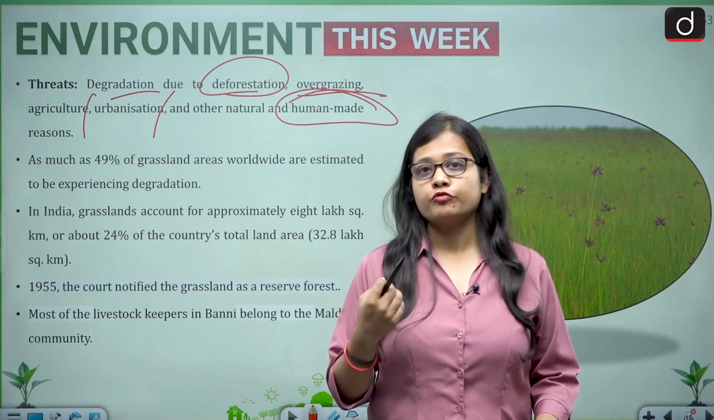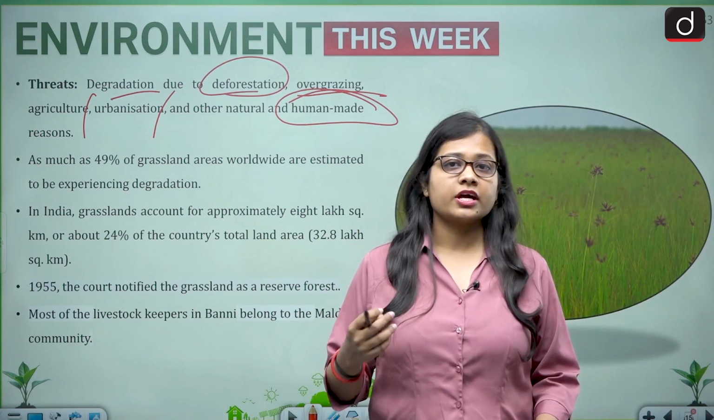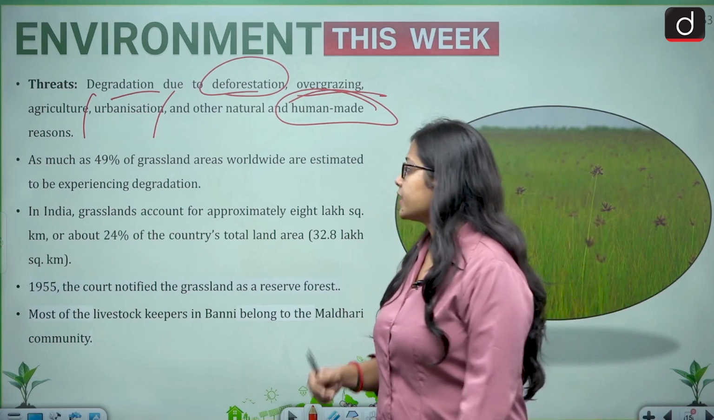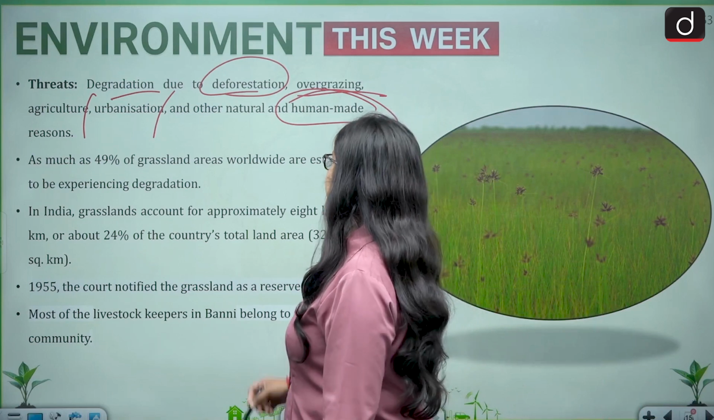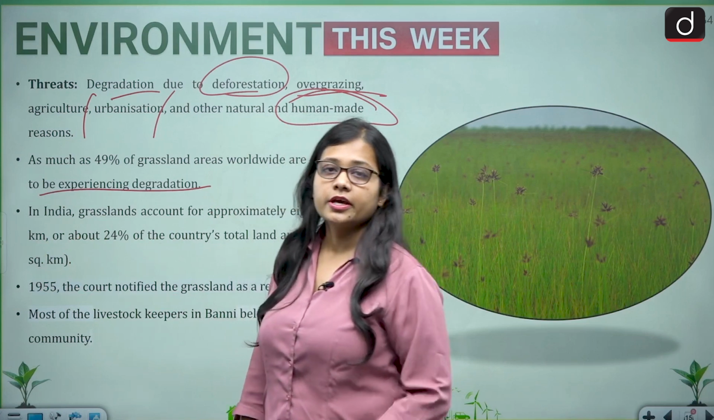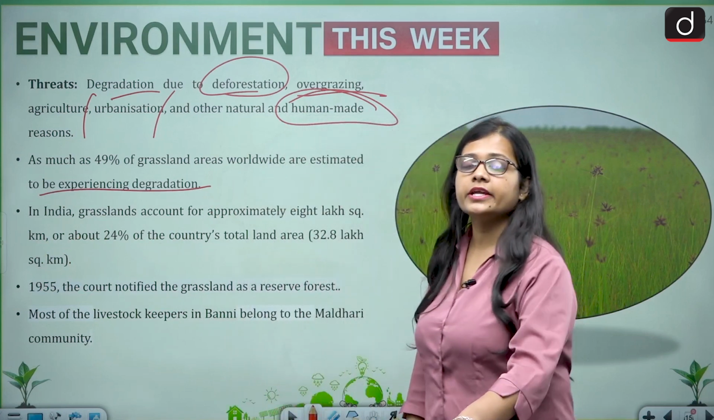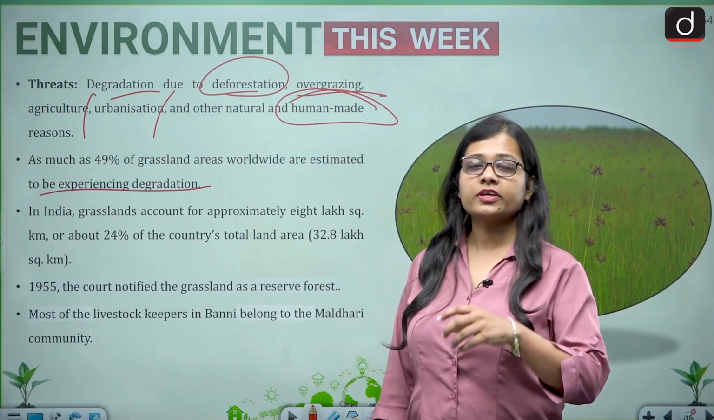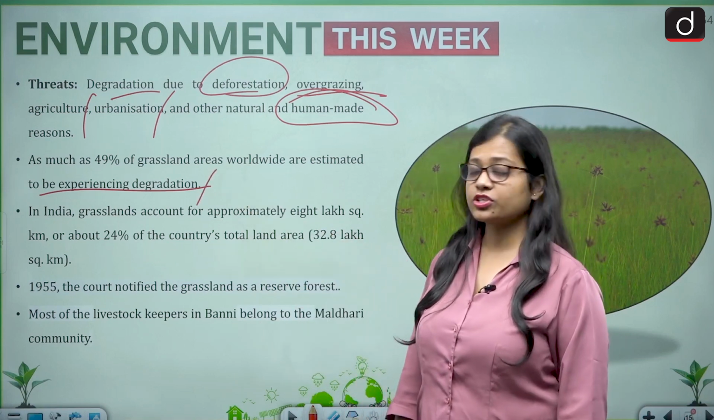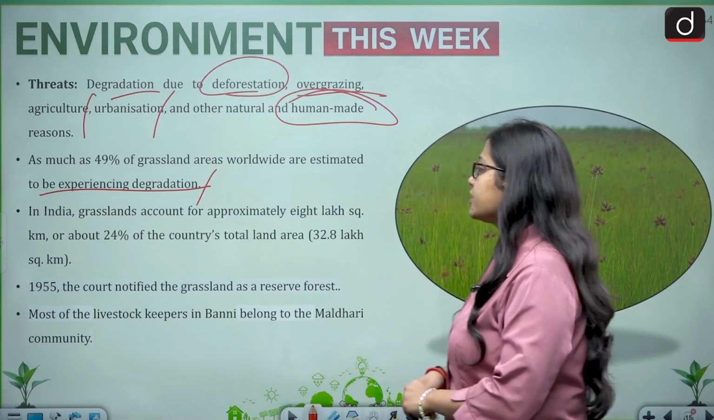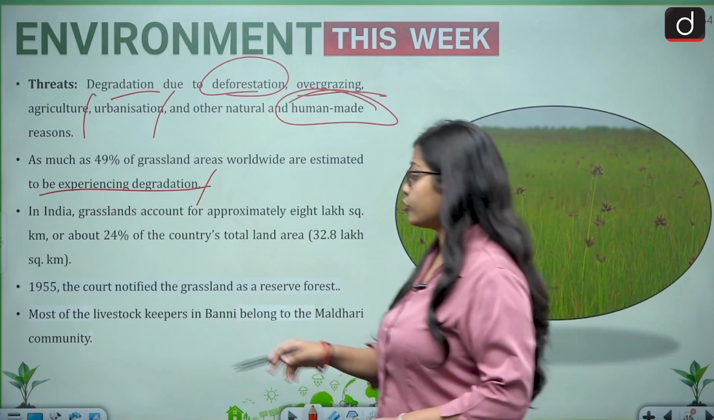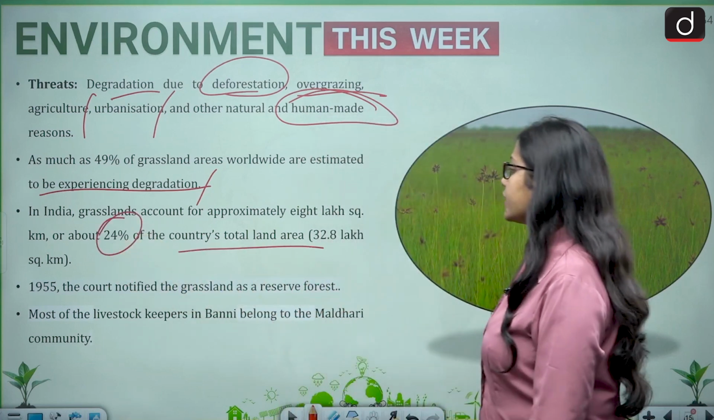Then deforestation is one of the most basic points because of which the green cover of the country, or all over the globe, is reducing. As much as 49% of grassland area worldwide is estimated to be experiencing degradation. That is very clearly an indication of reducing reforestation and increasing degradation and deforestation. In India, grasslands account for approximately 8 lakh square kilometers, or about 24% of the country's total land area.